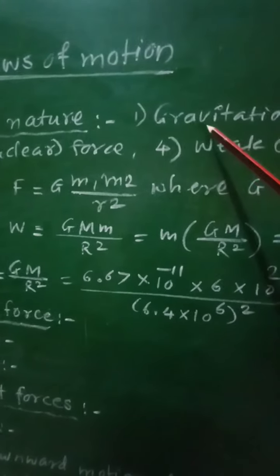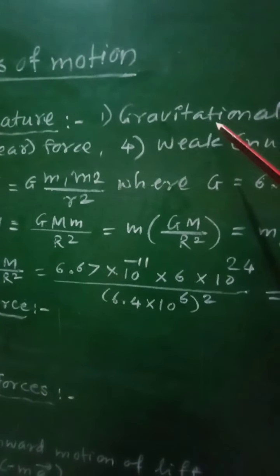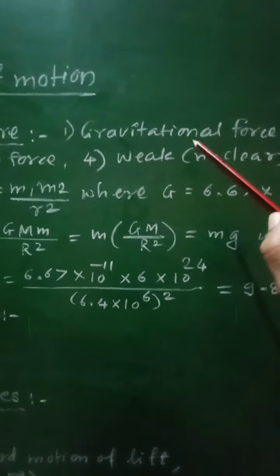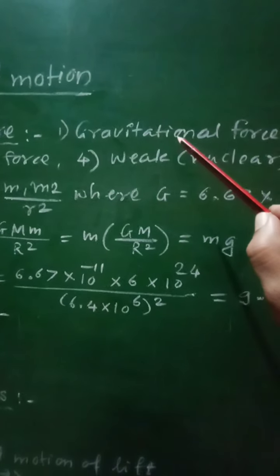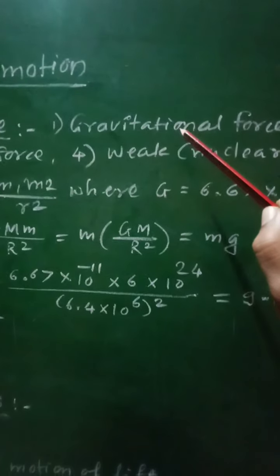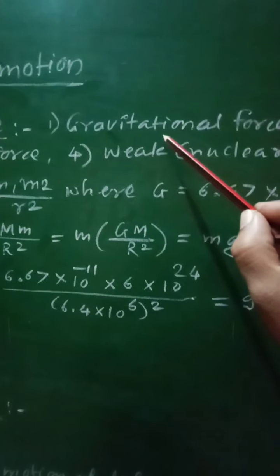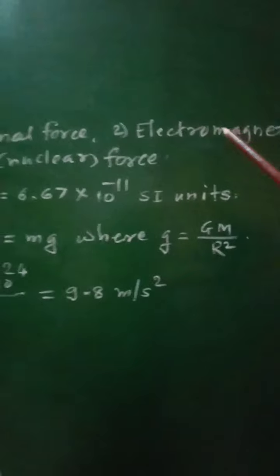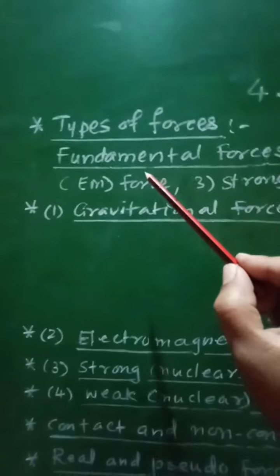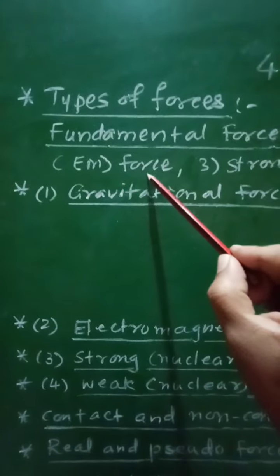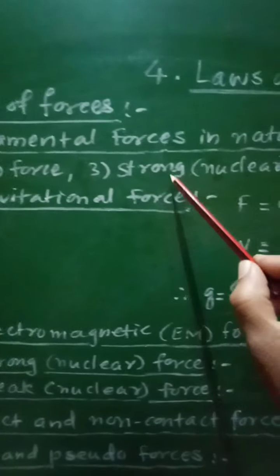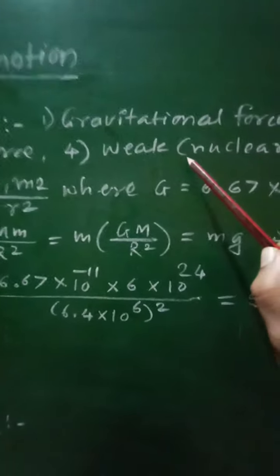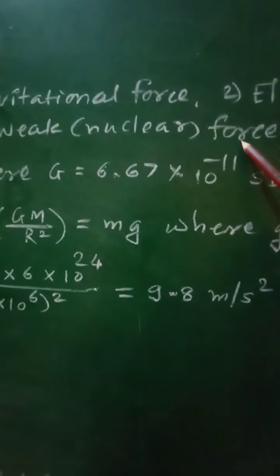So all the forces in nature are classified into four different categories. That is, there are four fundamental forces in nature, and these are gravitational force, second electromagnetic, in short called as EM force, third strong nuclear force, and fourth weak nuclear force.